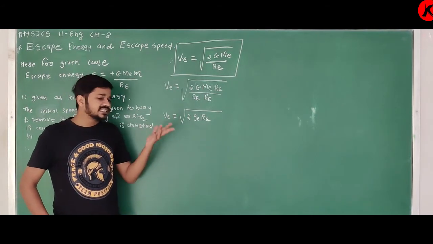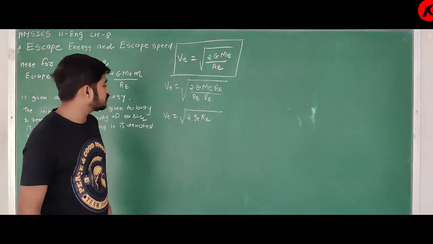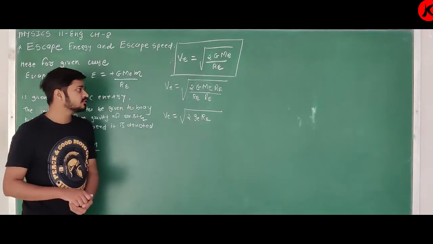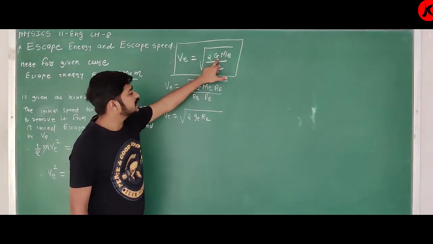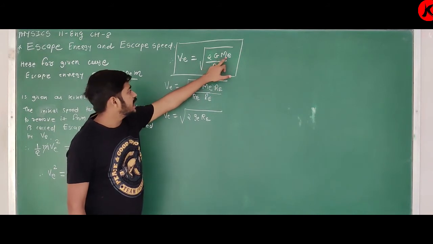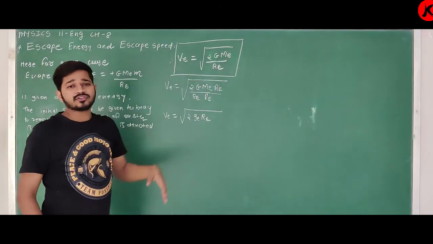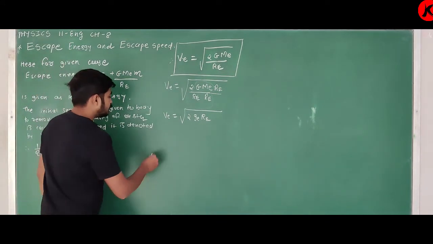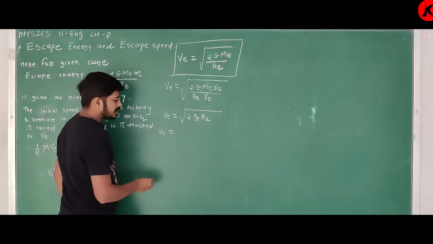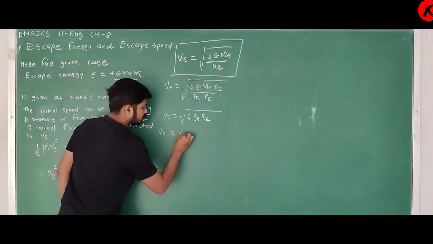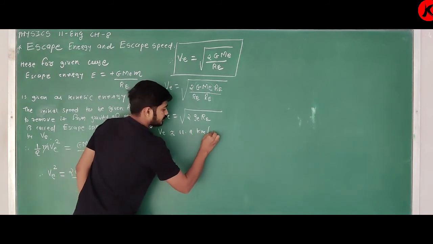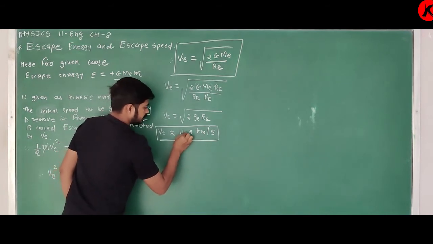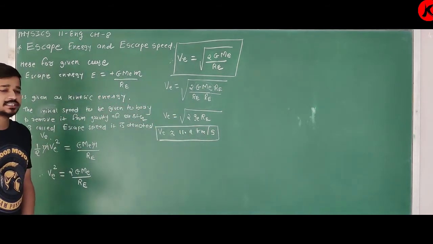Now see, 2, that is 2. GE, that is the gravitational acceleration on the surface of Earth, is constant for each and every object. RE, that is the radius of Earth. Or see, in this equation, G is 6.67 into 10 to the minus 11, the mass of Earth is given, and the radius of Earth is also known. So if we put in all this data and calculate the escape speed, then VE you will get nearly equal to 11.2 kilometer per second. Clear?